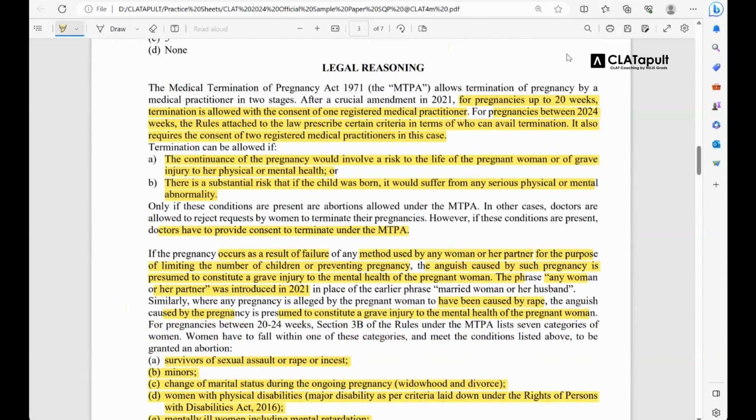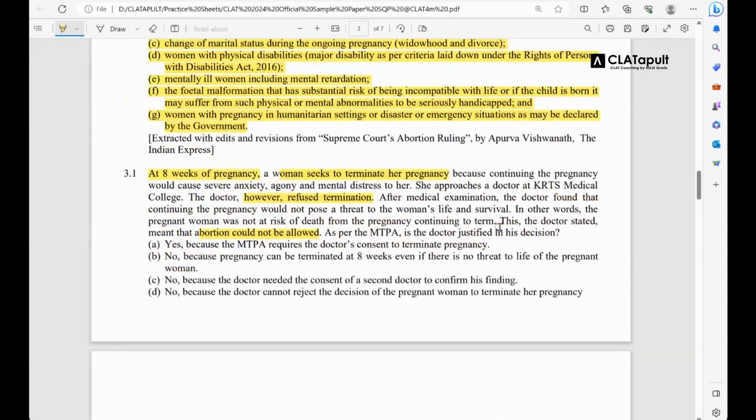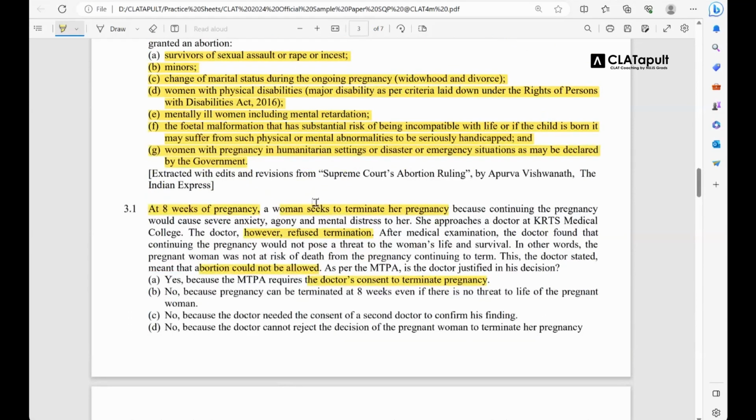Yes, sir. Okay, I've received a lot of A's and a lot of B's. Now let me tell you. ध्यान दो. Option A says that yes, because the MTPA requires the doctor's consent to terminate pregnancy. Pretty straightforward, ठीक है. अब क्वेश्चन पे आओ. वुमेन का ग्राउंड क्या है प्रेगनेंसी टर्मिनेशन का?